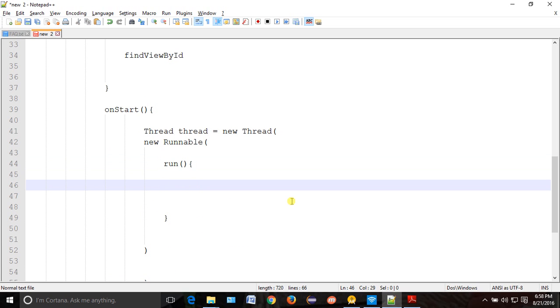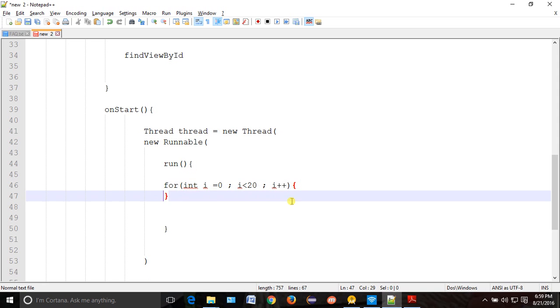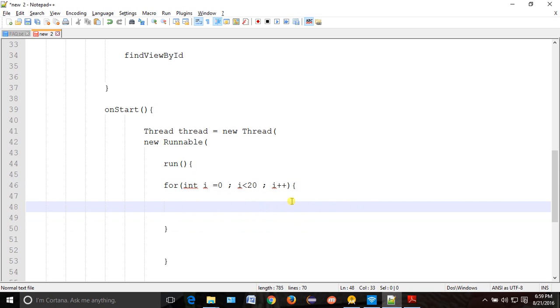Okay, yeah. Now what do you want to do? You want to send a message to your foreground thread, or maybe the main thread. So how to do it? You have to have one for loop, something like int i = 0. If you want to divide a task into 20 times, then i less than 20, meaning 0 to 19, and i++. That means a 5 increment. That's why 20 parts.